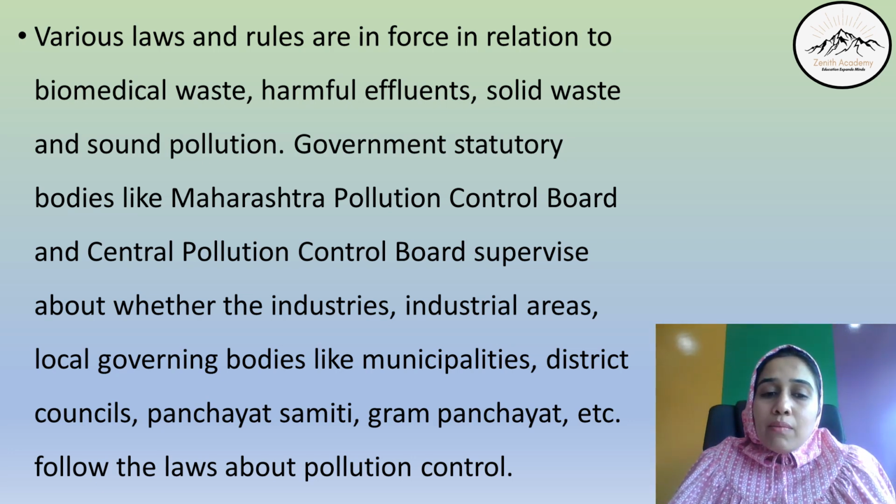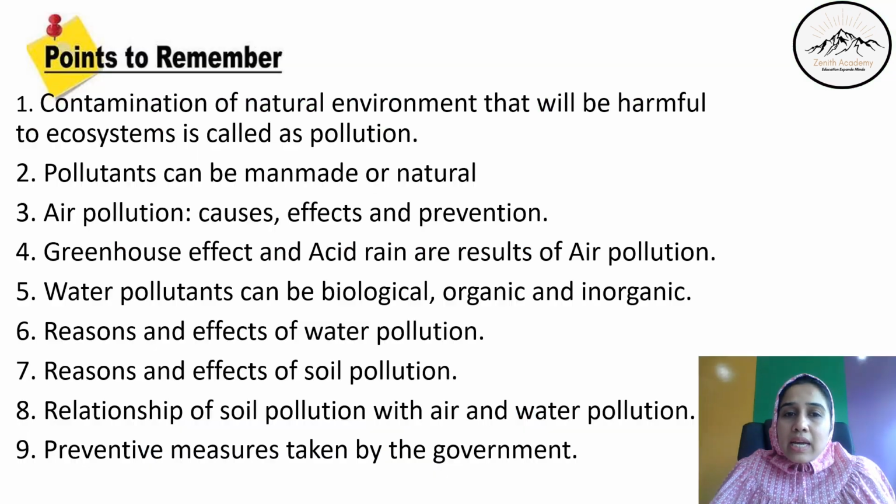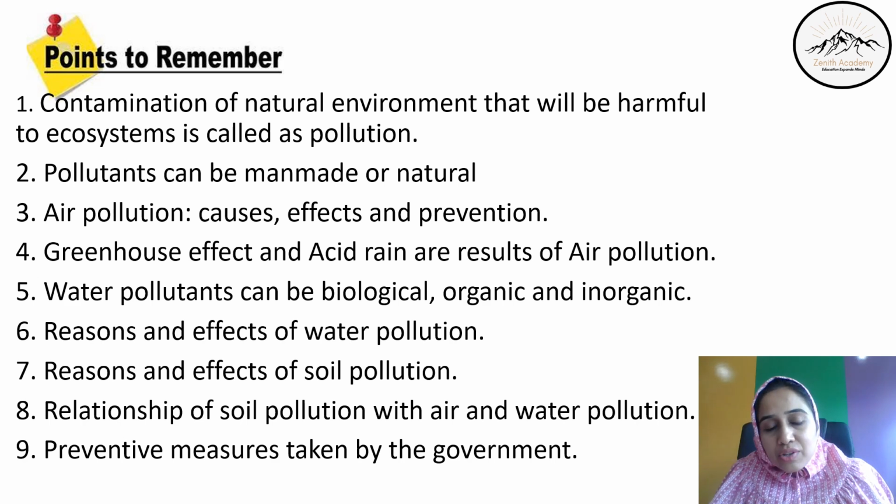So here we come to the end of this chapter. Let's take a quick recap of the points to remember. What we have studied in this chapter is that contamination of the natural environment that is harmful to the ecosystem is called pollution. Pollutants, the pollution-causing agents, can be man-made or natural.